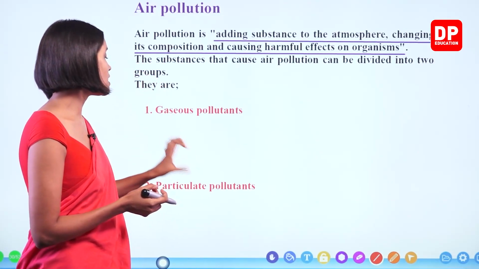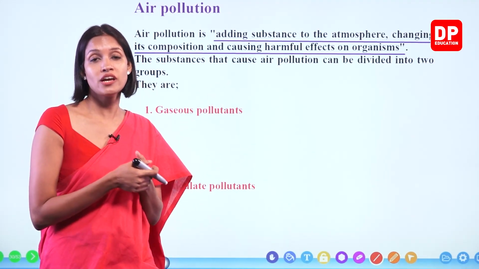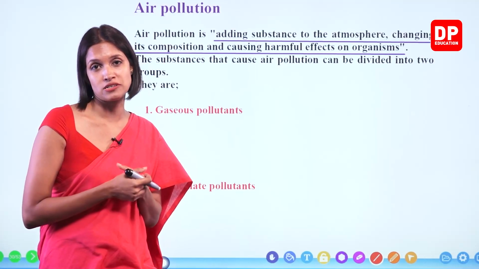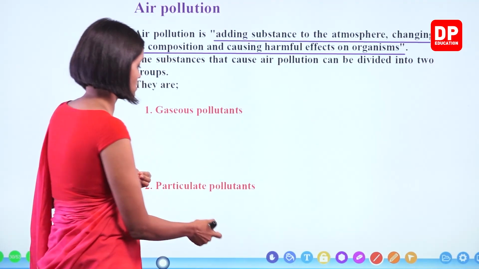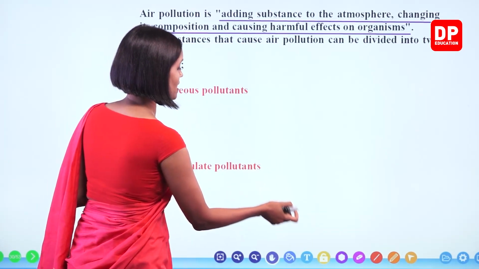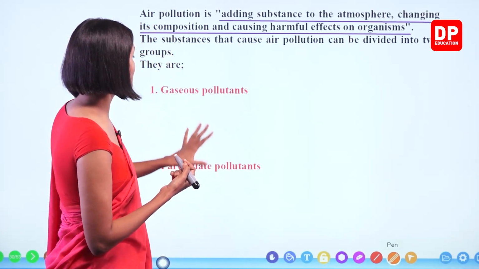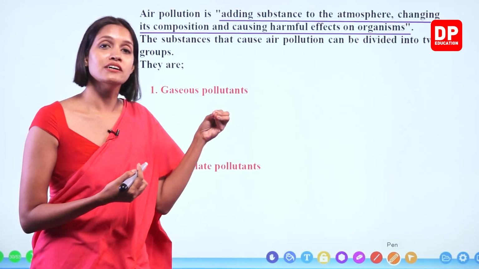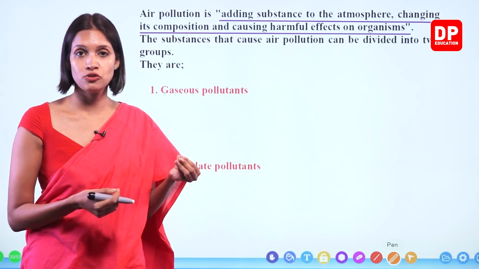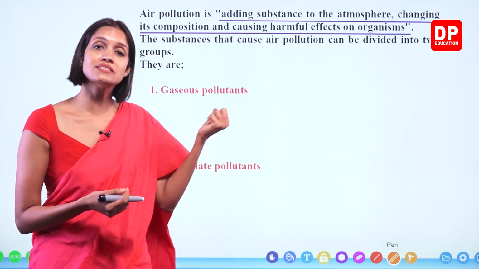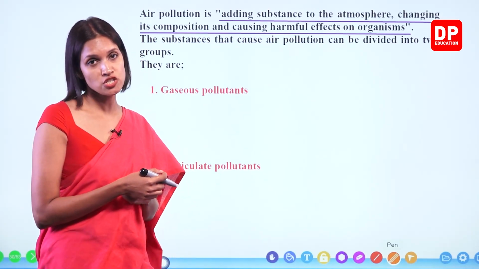Gaseous pollutants and particulate pollutants. Some of these pollutants are added to the air as gas. And some of them are added as tiny particles, which means solid particles and droplets, of particulate nature. So we separate them: gaseous pollutants, harmful gases added to the atmosphere, and harmful particles added to the atmosphere. Here liquid droplets and solid particles both are counted. So what are the gaseous pollutants?